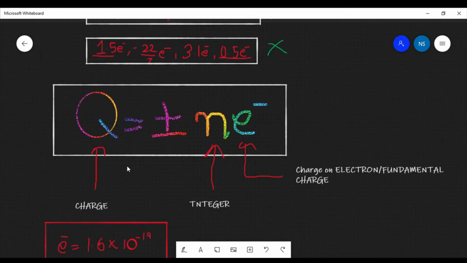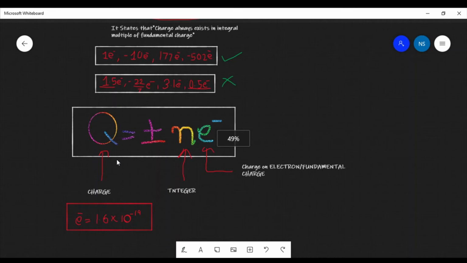So this is the basic equation of quantization of charge. That means a charge Q is equal to an integer multiplied by the fundamental charge.